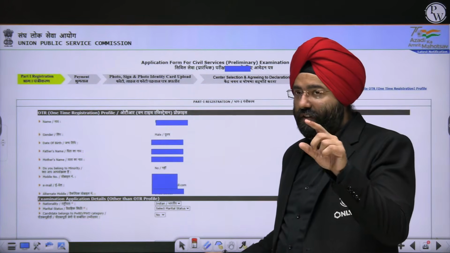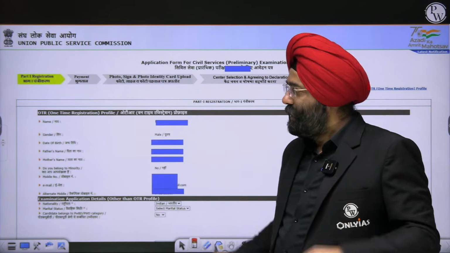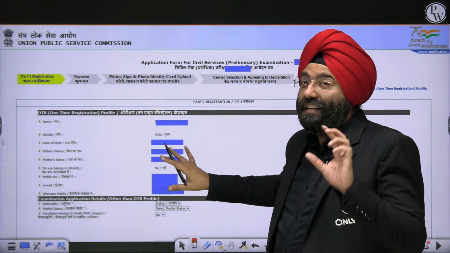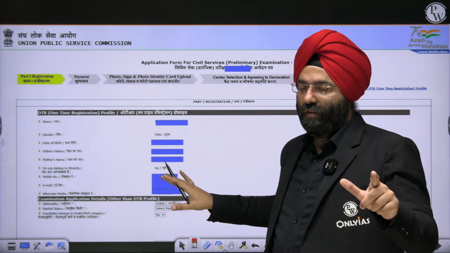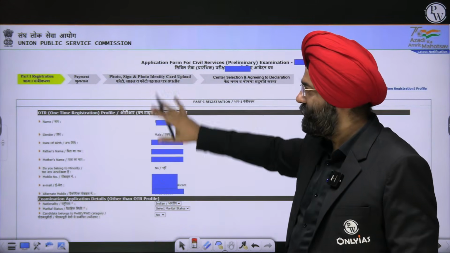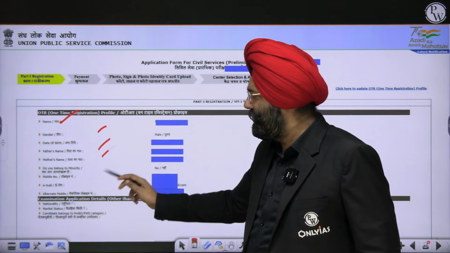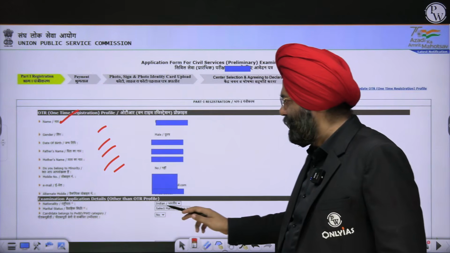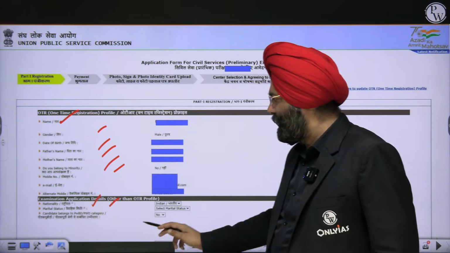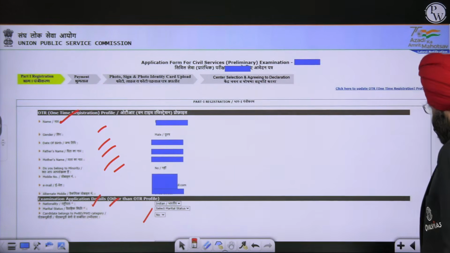Supposingly over there civil services were there, click on it. Now this is for the civil services form, the other details they want to ask. So this is what will happen. They'll again ask you name, gender, and all these things are written here. Examination details, whether you are married or not married, all these things will come. You will click on it.